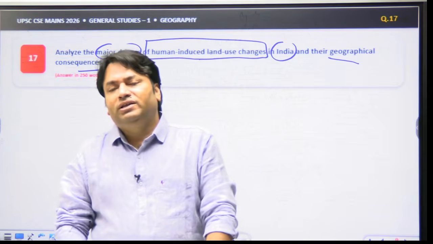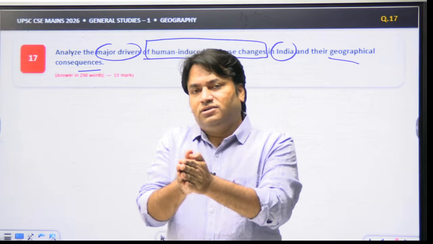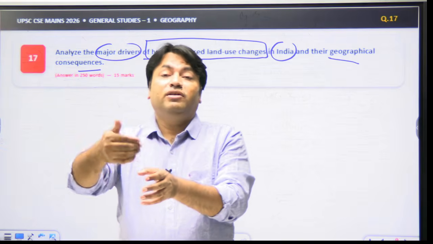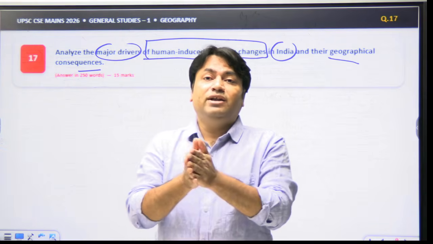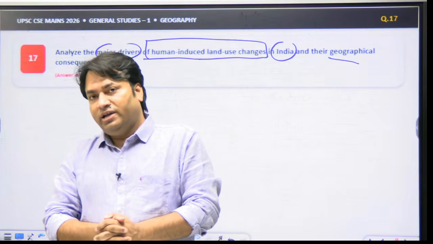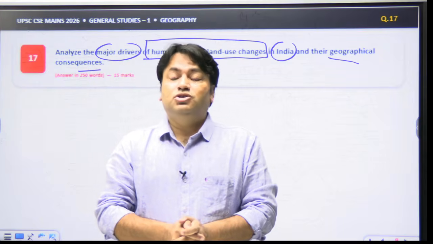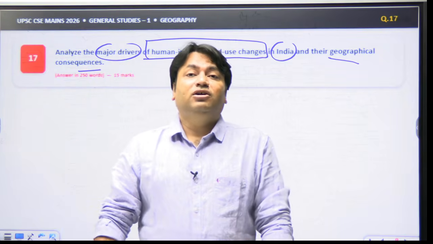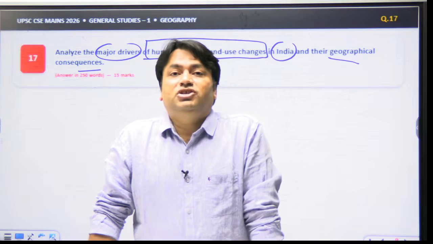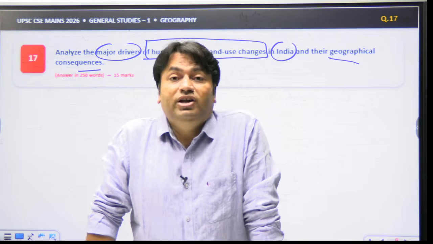Today what we see is that India's land use pattern is reshaped by growing population, by economic and infrastructure pressure. India's land use pattern is producing a complex geography of urban expansion. India's land use pattern is also undergoing agricultural transformation, resource extraction, ecological fragmentation, and environmental stress. And we need to understand this.